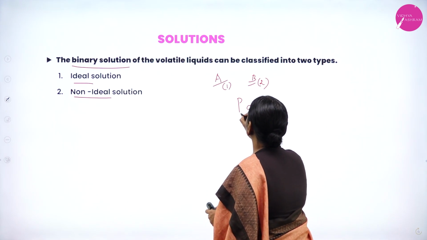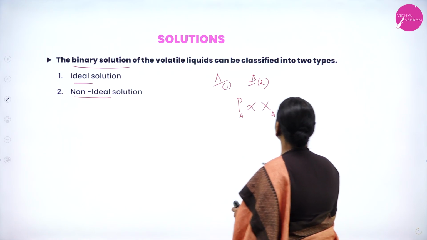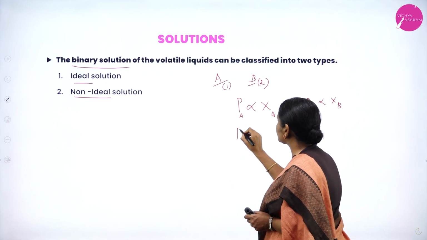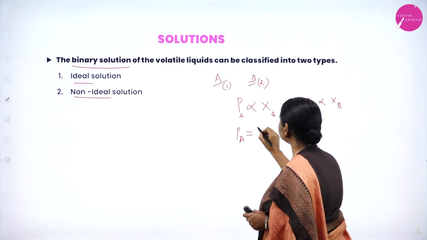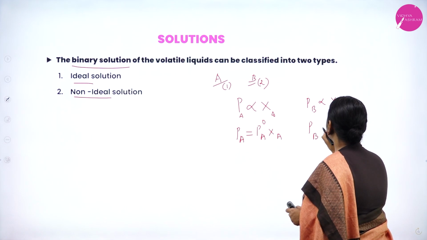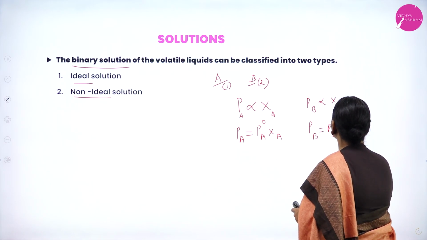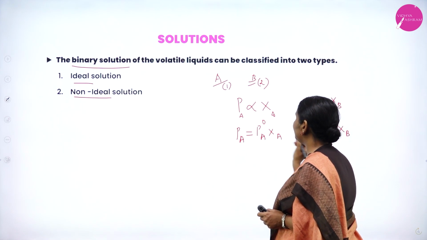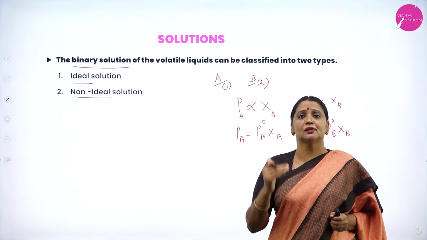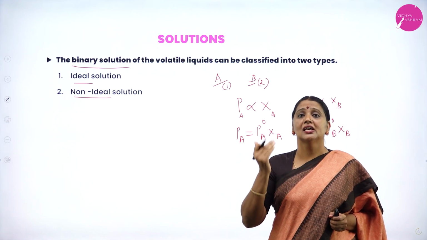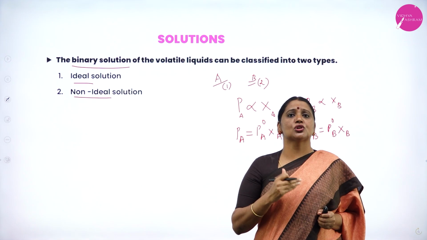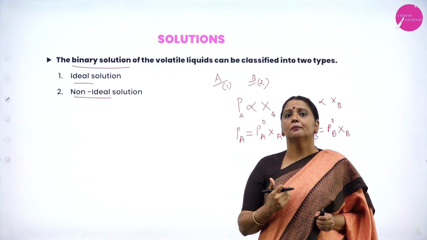If I consider A as a component, PA is directly proportional to XA, and PB is directly proportional to XB. If I remove the proportionality sign, PA is equal to PA naught XA, and PB is equal to PB naught XB. PA and PB are partial pressures of component A and B. XA and XB are the mole fractions of component A and B in the liquid phase, and PA naught and PB naught are the vapor pressures of pure components.